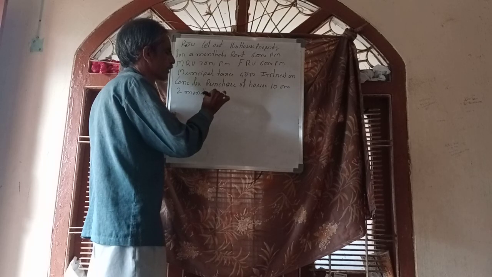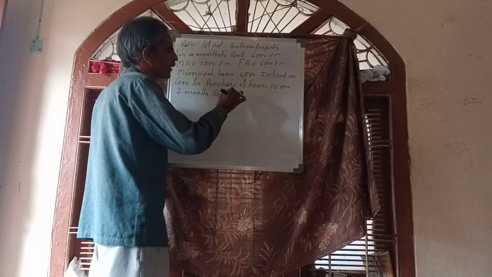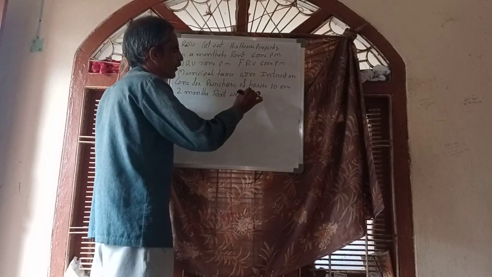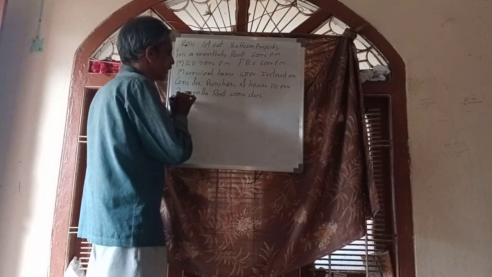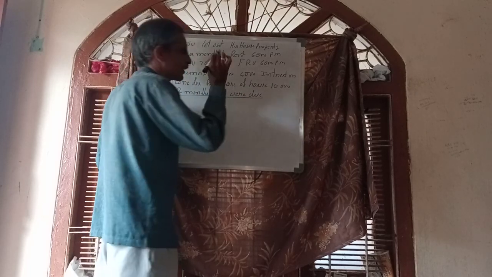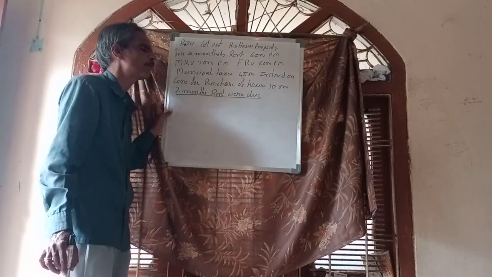This is the special case in this problem.